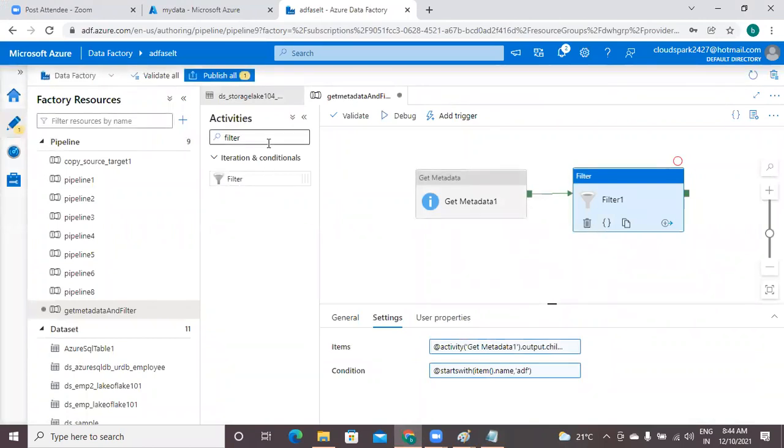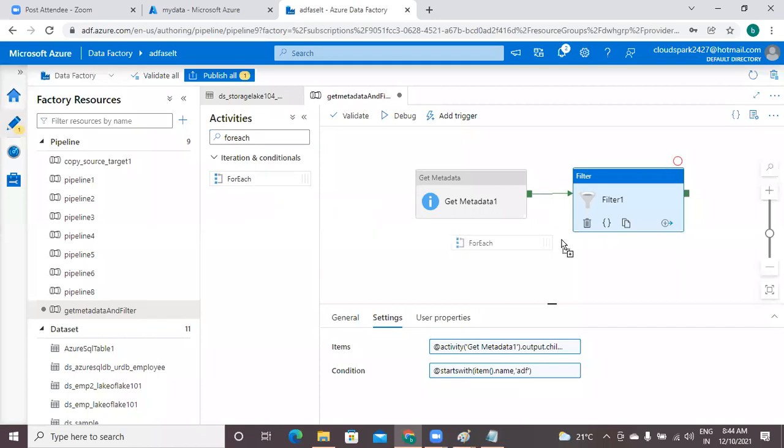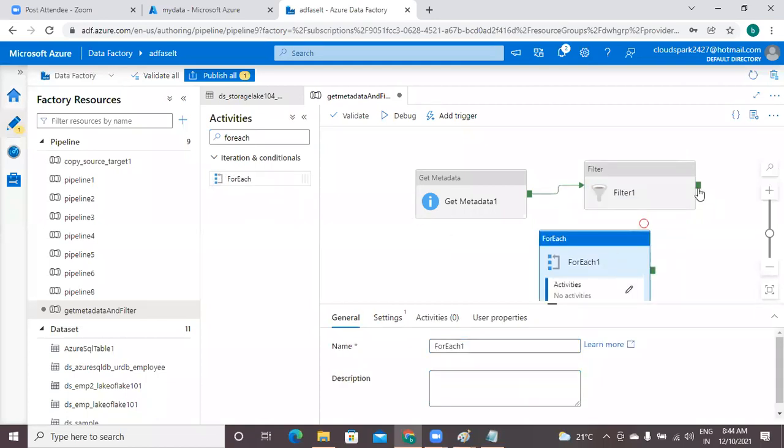Now I'm going to take a for each. For each is a looping activity. Just connecting these two.